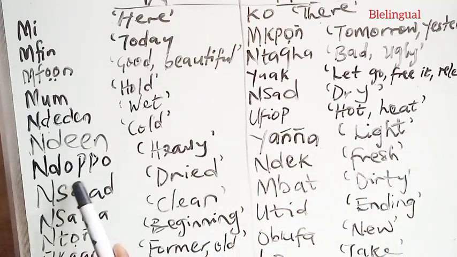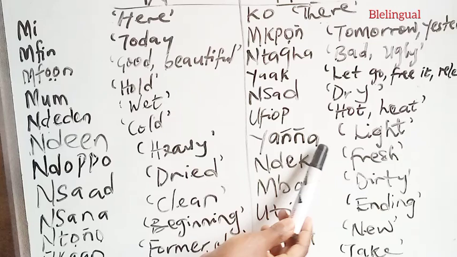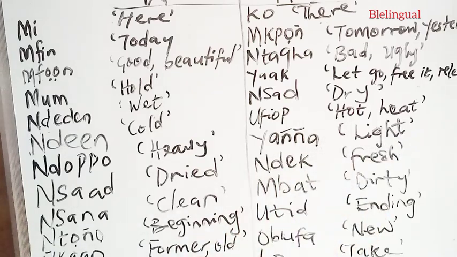We have the word ndopo, to mean heavy, and we have yanga, to mean light. We have the word nsad, to mean dry, and the opposite as ndek, to mean fresh. For instance, nsad iya and ndek iya, that is dry fish and fresh fish.